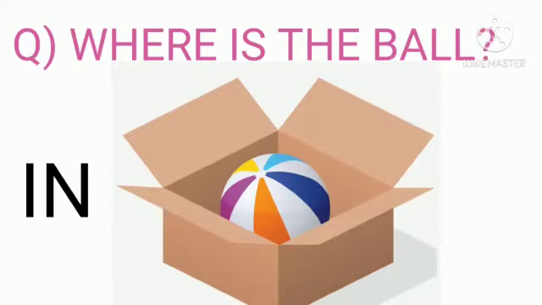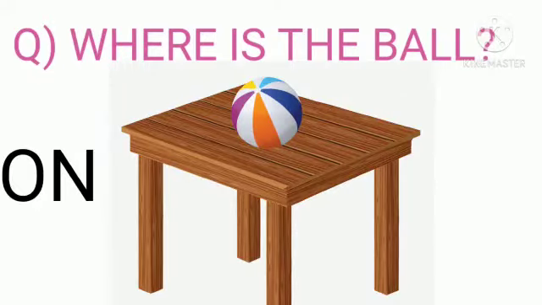Where is the ball? A ball is in the box. Preposition used here is in. Now, where is the ball? A ball is on the table. Preposition used here is on.